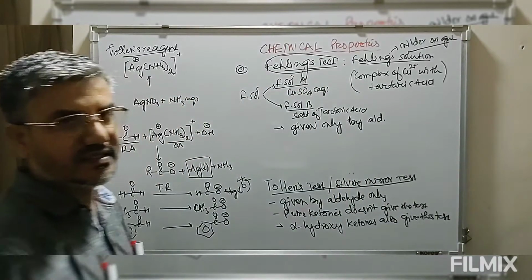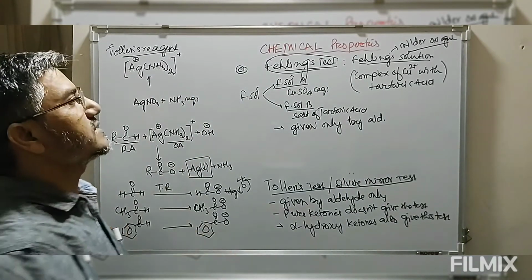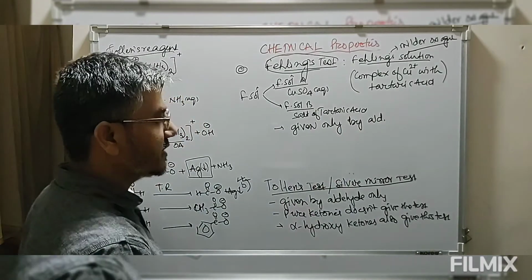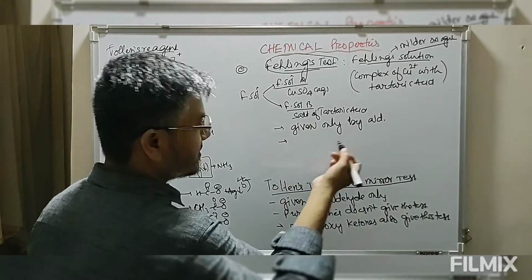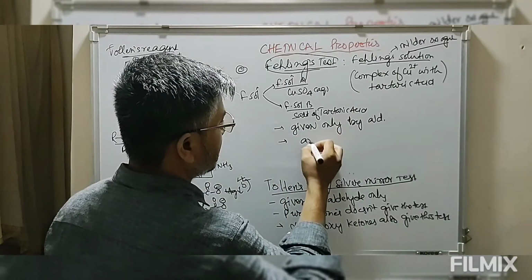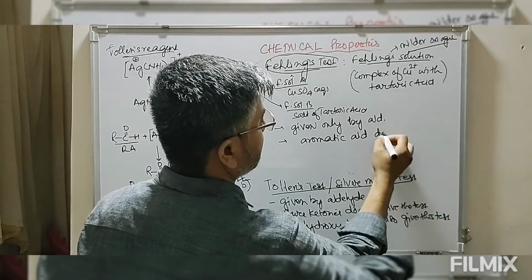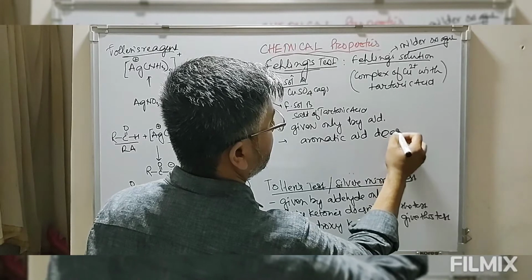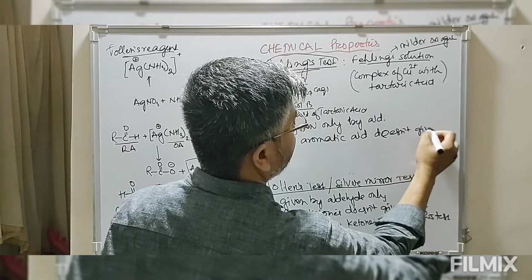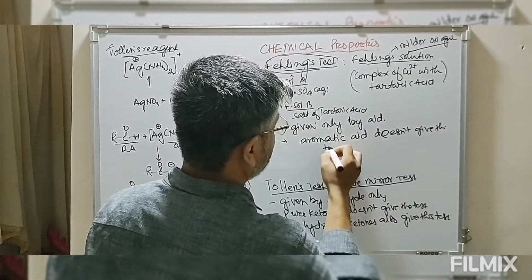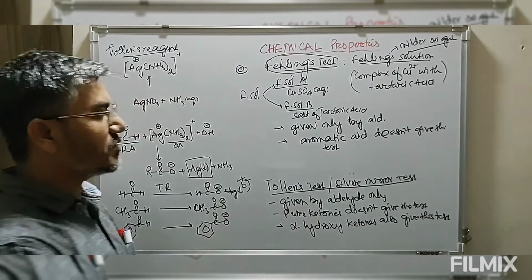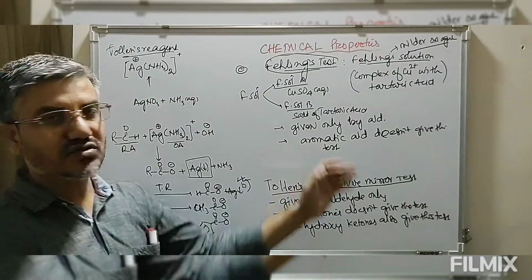Ketones do not give this test. Even though it is a milder oxidizing agent, aromatic aldehydes do not give this test. Though this is given by aldehydes, aromatic aldehydes do not give this test.